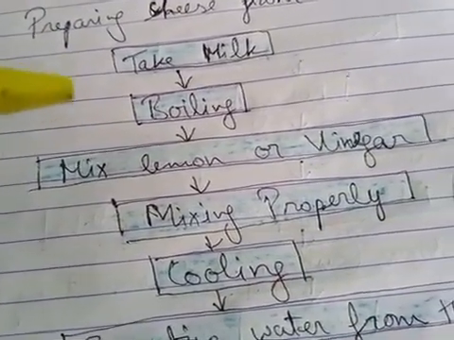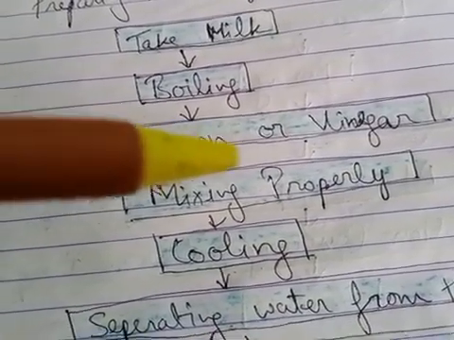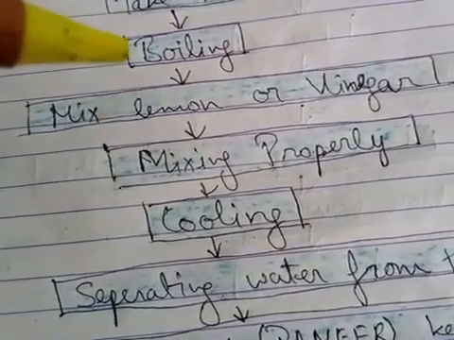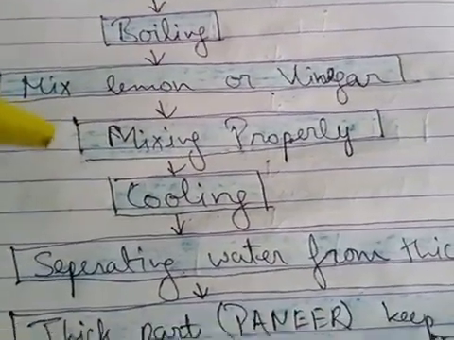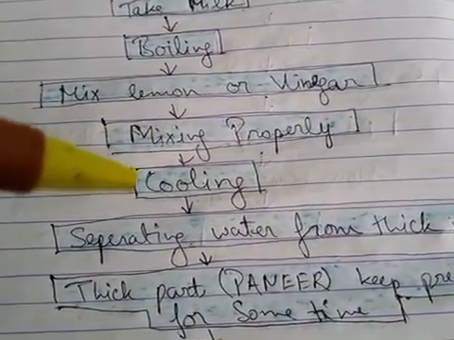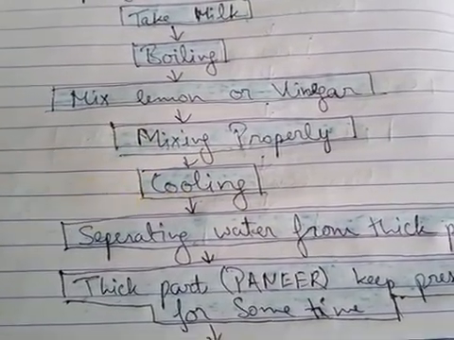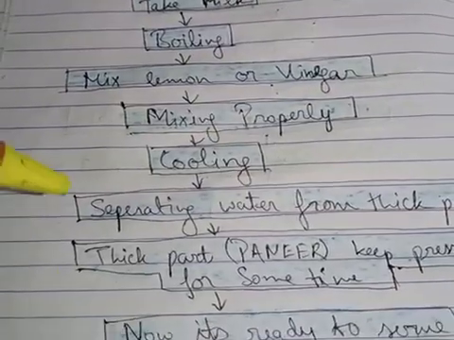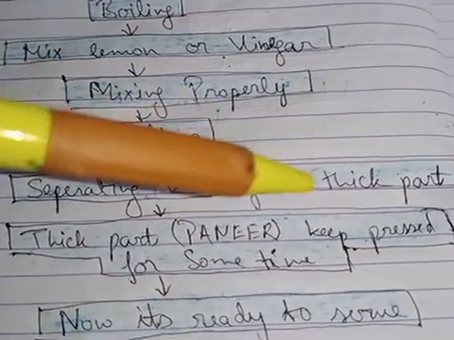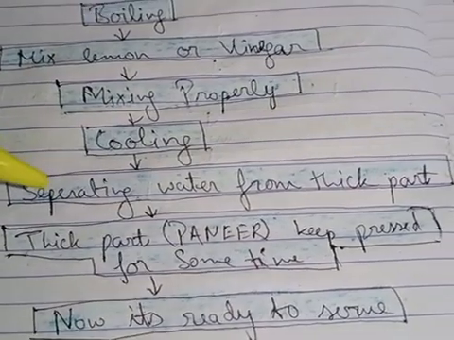And after boiling, or during the boiling time, we add lemon juice or vinegar. It is optional; we can add a little lemon juice or vinegar. After that we mix it properly. After mixing properly, cooling is the step. In this step, it should be cooled at room temperature. And after cooling, we separate water from the thick part. The thick part is called paneer, but we have to separate it first.